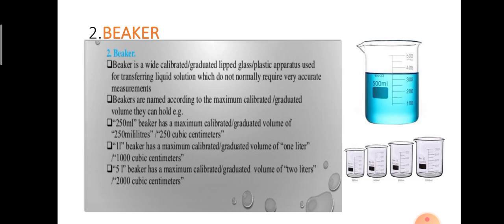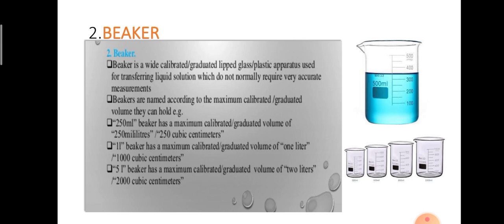It is a beaker. It is a glass container with a lip, available in various sizes. Look at the top: there is a lip structure present. Is it clear? So a beaker is a widely calibrated or graduated lipped glass or plastic apparatus used for transferring liquid solutions which do not normally require very accurate measurements. Clear? So this is about a beaker.